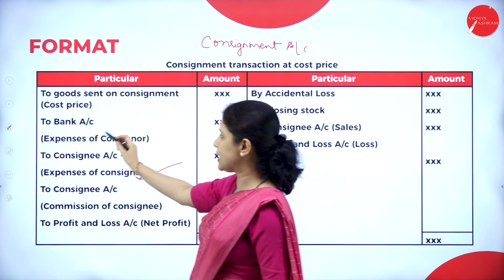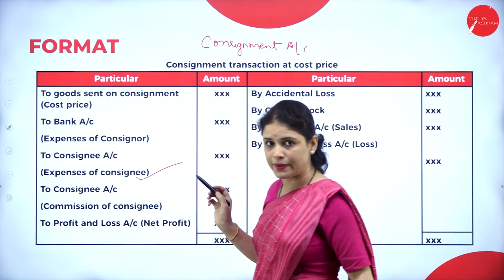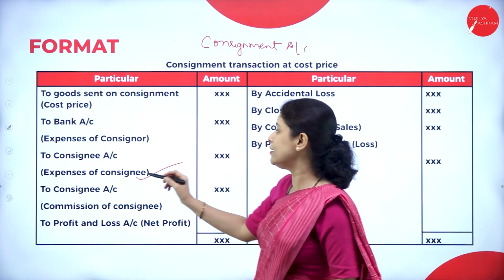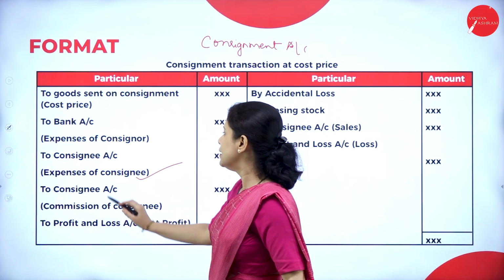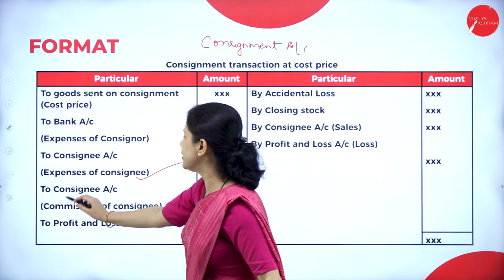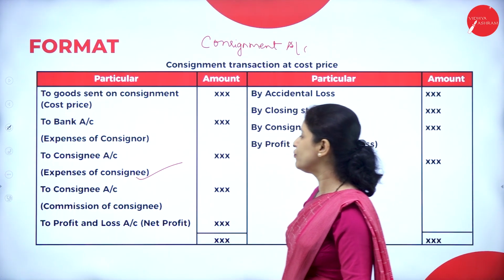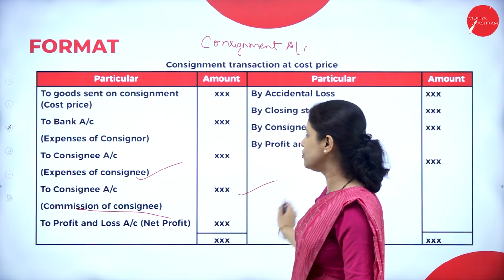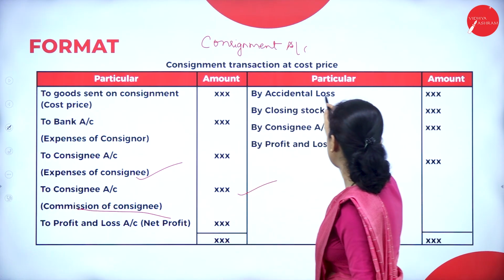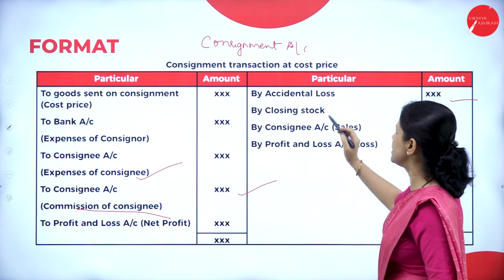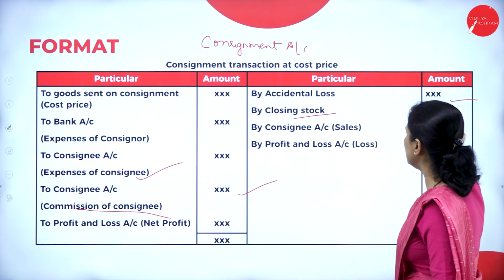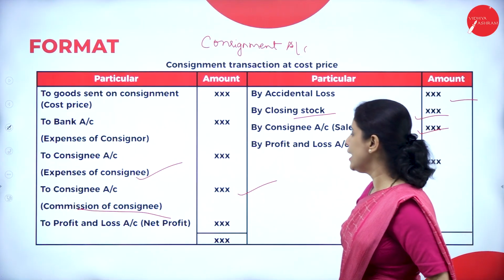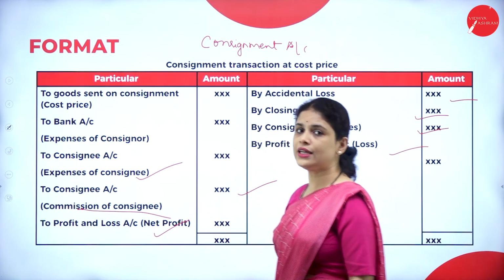So here for the consignor, we have to write to bank. That means expenses incurred by the consignor, we write to bank. But expenses incurred by the consignee, we should write the consignee's name, that is to consignee account. After that, to consignee account for commission of consignee. Whatever commission the consignee gets, that we have to write. Next, we have to write the accidental losses, that is abnormal loss. Next, closing stock. Next, sales we have to write. And if it is loss, we should write it on the credit side. And if it is profit, we have to write it on the debit side.